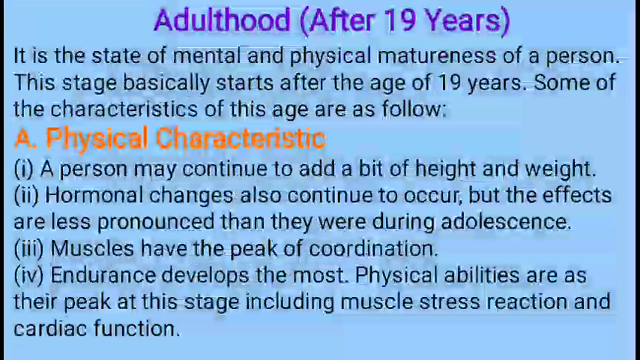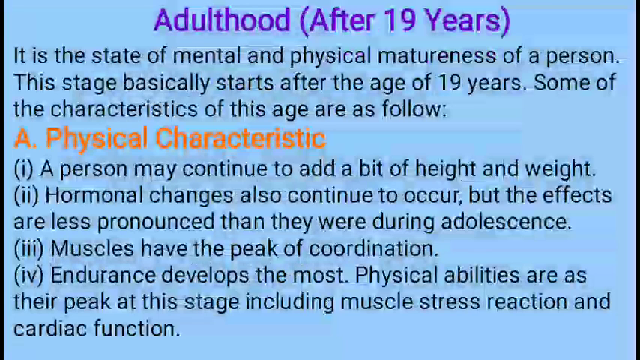What are the characteristics you may find in adulthood, after the age of 19 years? Physical characteristics: a person may continue to add a bit of height and weight. A little bit of height and weight may increase after this age of 19 years. Hormonal changes also continue to occur, but the effects are less pronounced than they were during adolescence. During adolescence the hormonal changes are too much, but a little bit of hormonal change still goes on after the age of 19 years, but the effect is less as compared to adolescence.